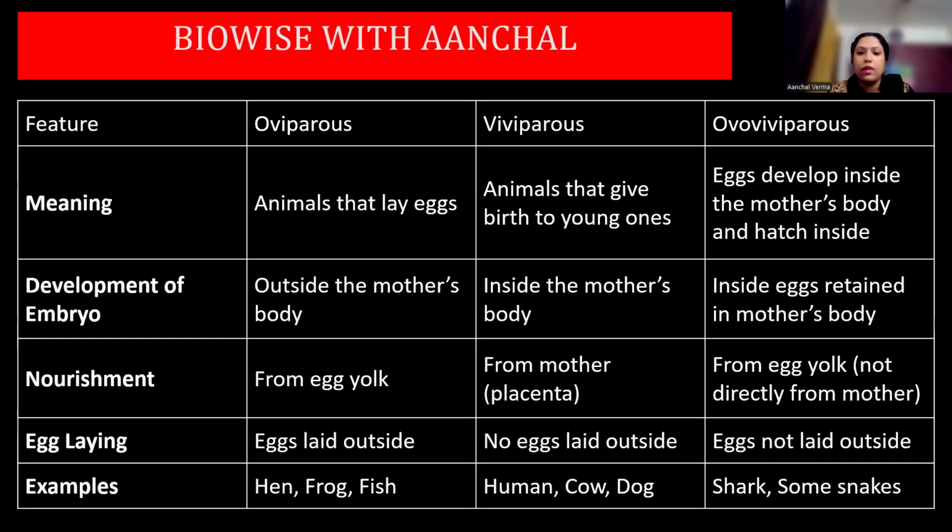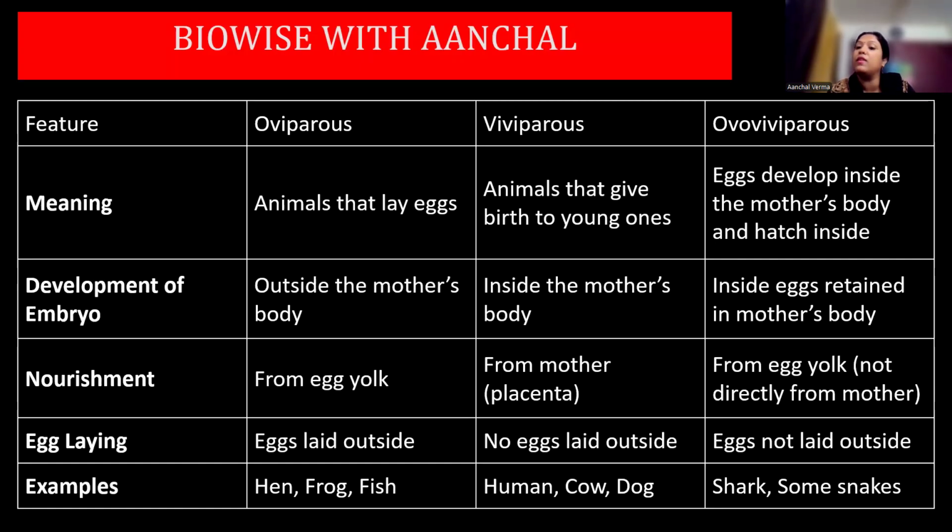Okay. Then there are three important terms: oviparous, viviparous, ovoviviparous. Animals that lay eggs are oviparous. Those that give birth to the young ones are viviparous, and those whose eggs develop inside the mother's body are ovoviviparous. Outside the mother's body, the development of the embryo takes place, that is oviparous. In the mother's body, if the development takes place, it is viviparous.